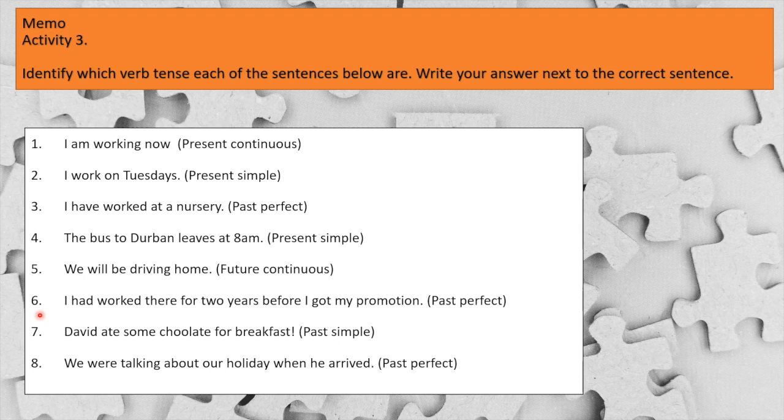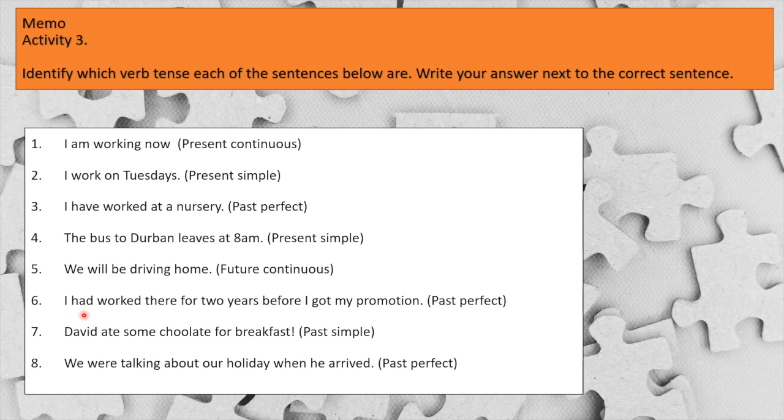Number 6, I had worked there for 2 years before I got my promotion. That is past perfect. Guys, this is such a good example of that because what we have here is one event, I got my promotion. But there is a previous event, I had worked there. And do you see how that is in the past tense? I had worked there. So the first event can be in the past tense, and then it is past perfect. Remember that perfect sentences deal with more than one event happening at the same time. And also look out for had. Okay, so past perfect.